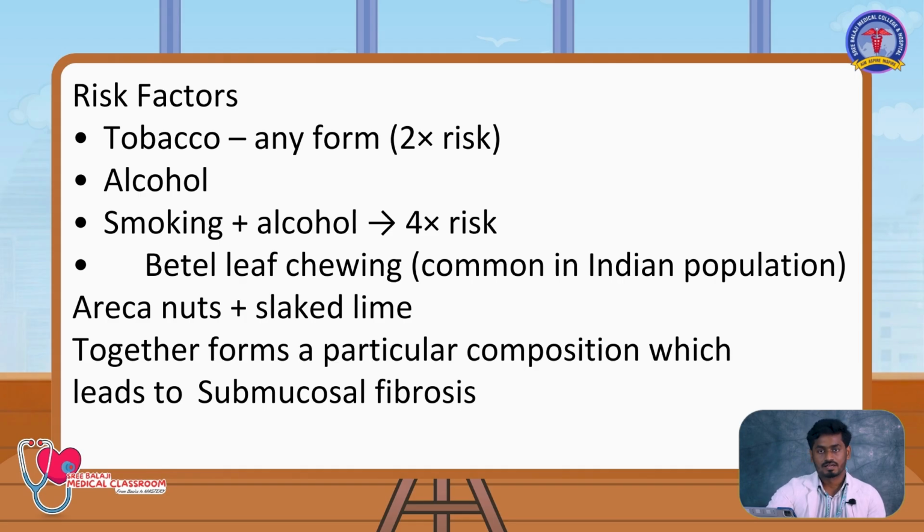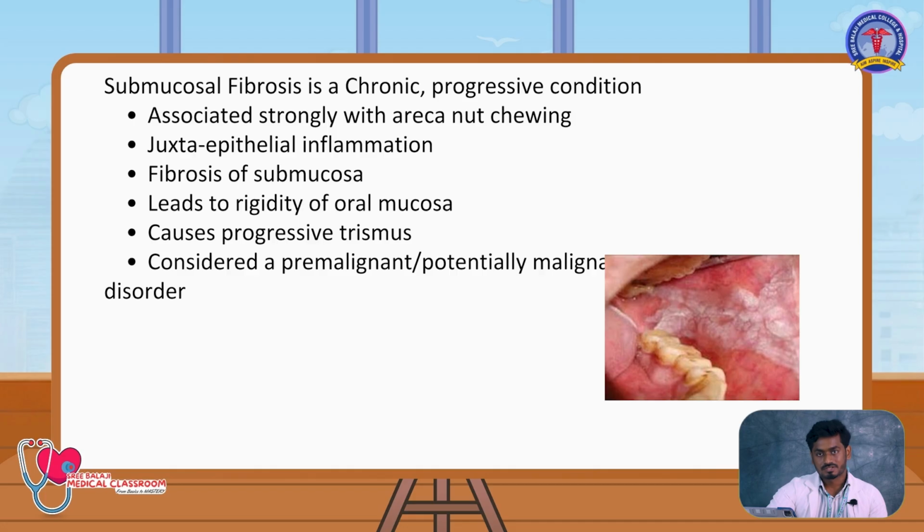Betel leaf along with areca nuts and slaked lime together forms a particular composition. This will lead to submucosal fibrosis. Submucosal fibrosis is a pre-malignant condition which is actually not related to tobacco. It is mostly due to the areca nuts. In the Indian population, we have the typical tendency to keep the betel nuts on the lateral border of the tongue and the cheeks, where it leads to cancerous lesions.